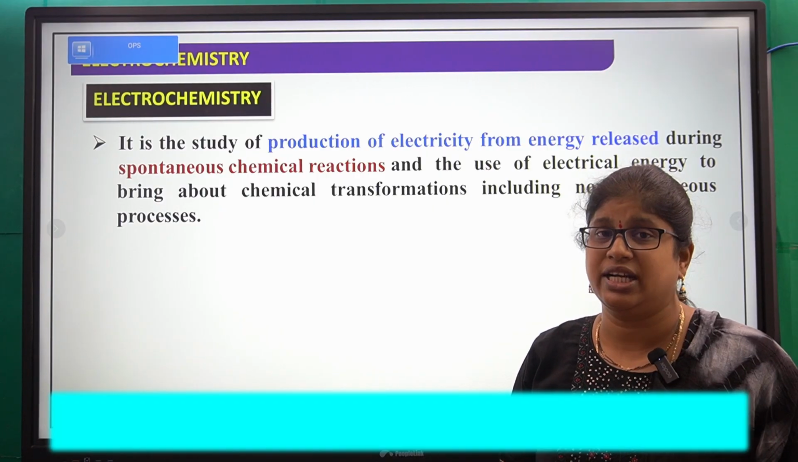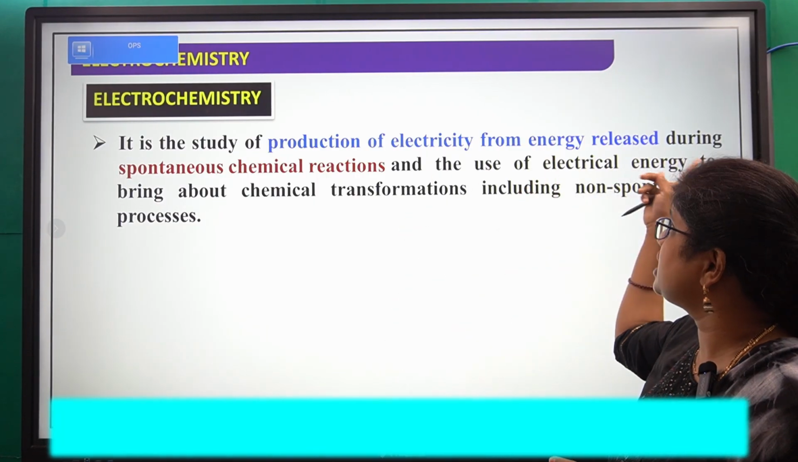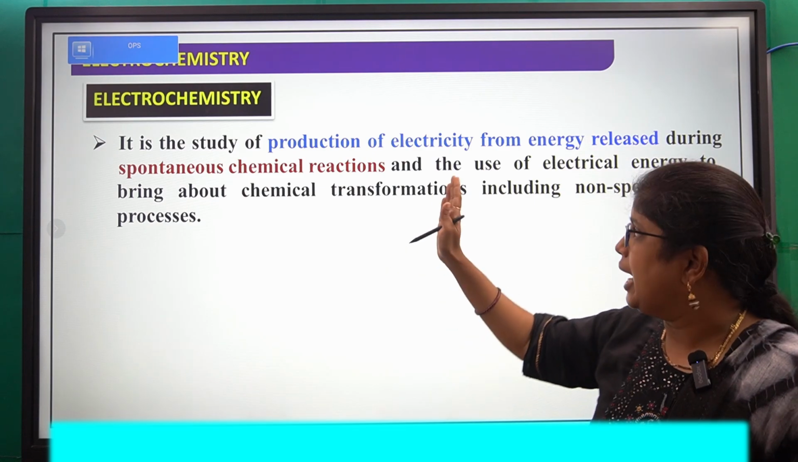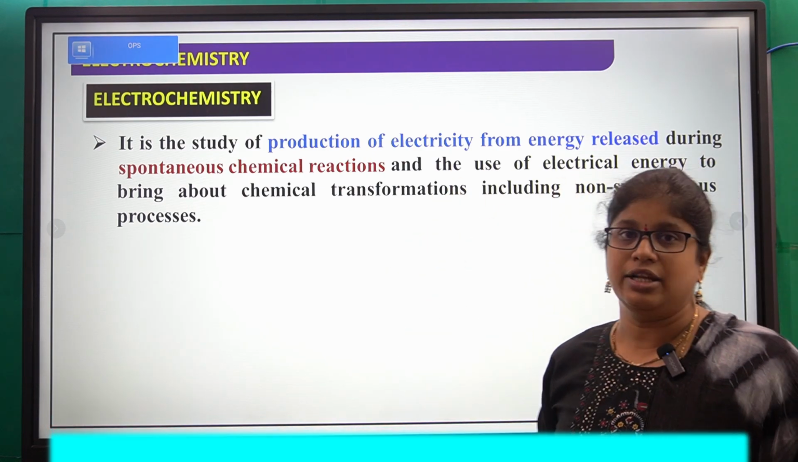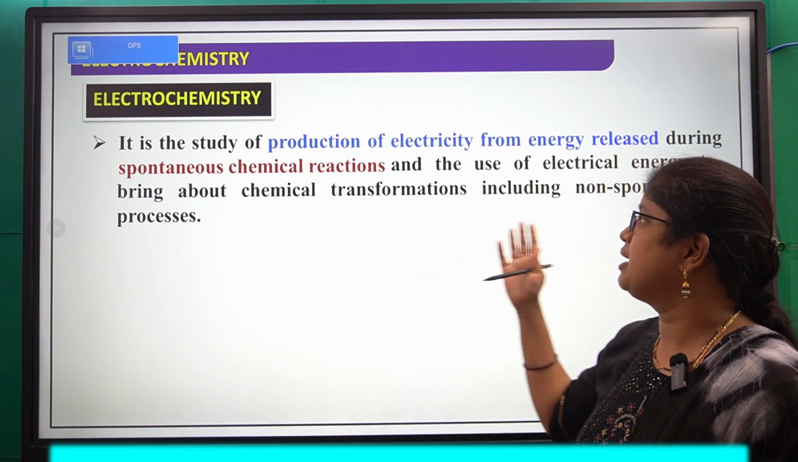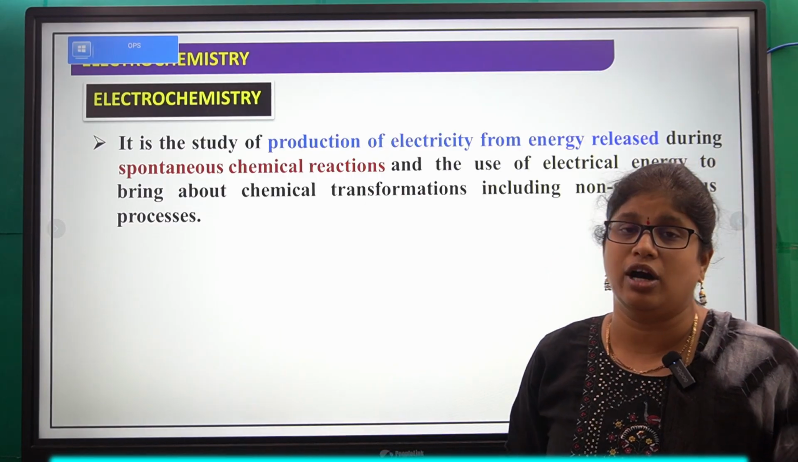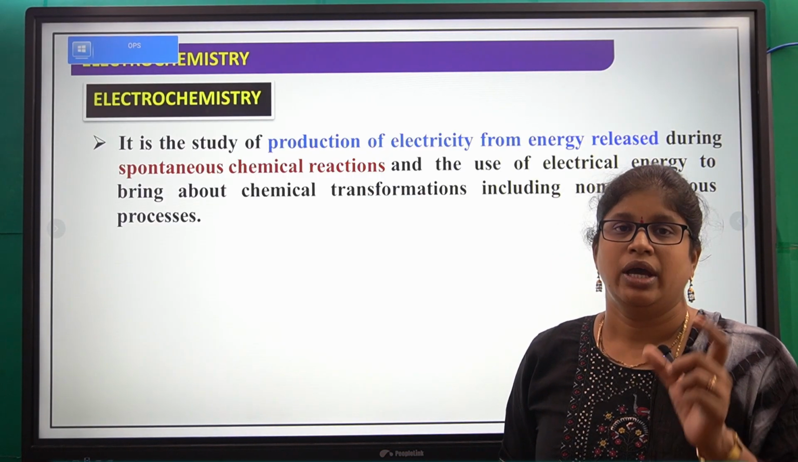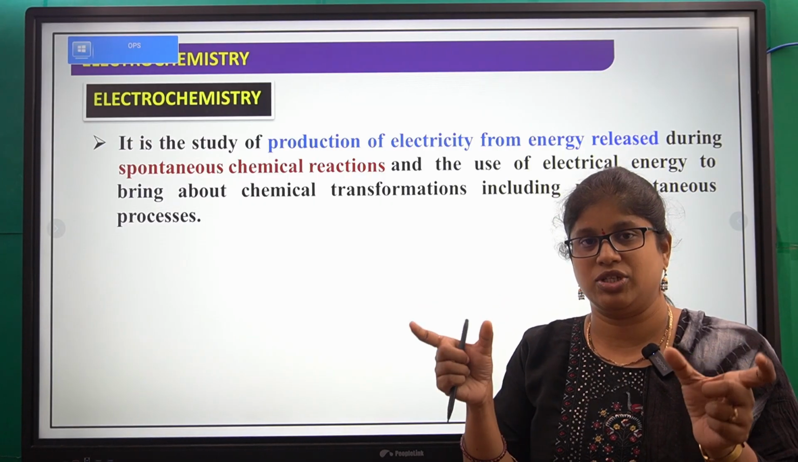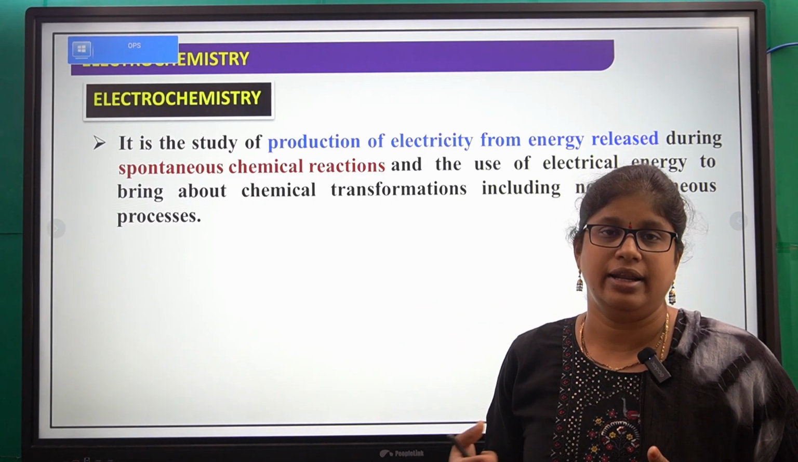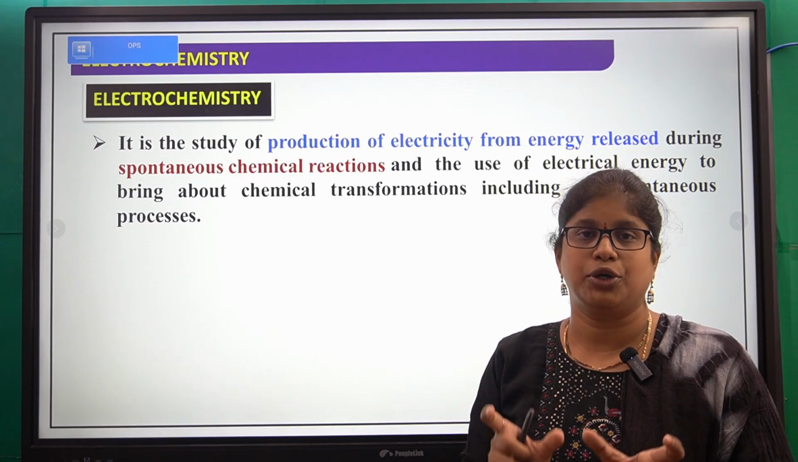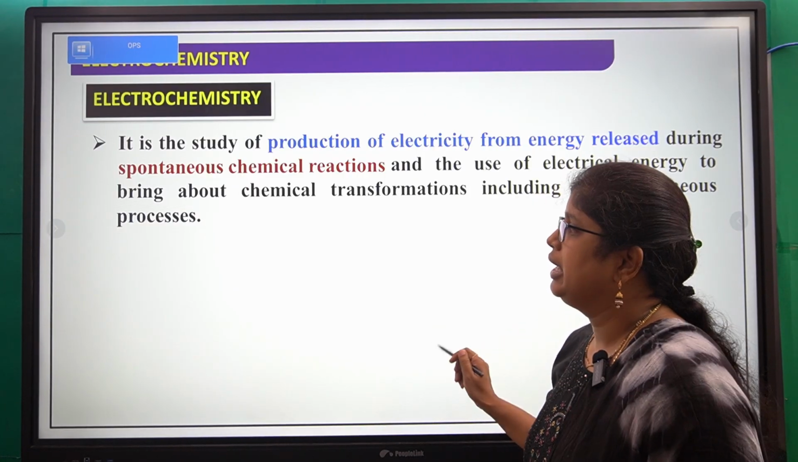So the study of production of electricity from energy released during spontaneous reactions, and the use of electrical energy to bring about chemical transformations including non-spontaneous processes, is called electrochemistry. Electricity, chemistry, the energy related to the chemical reaction, together it is called electrochemistry. Okay, next.